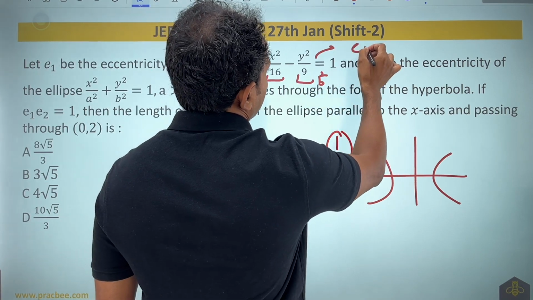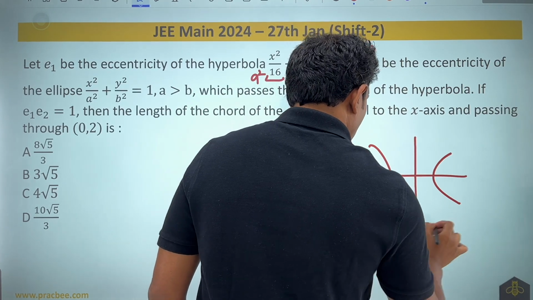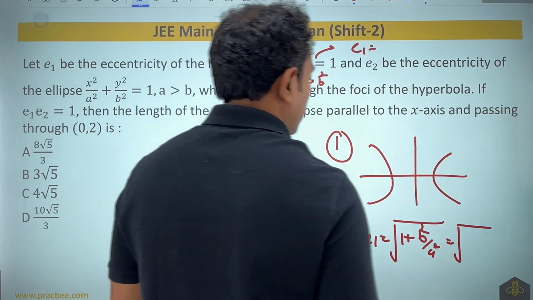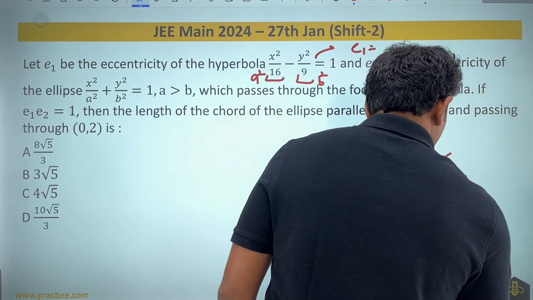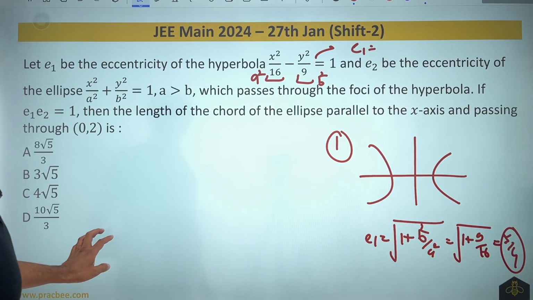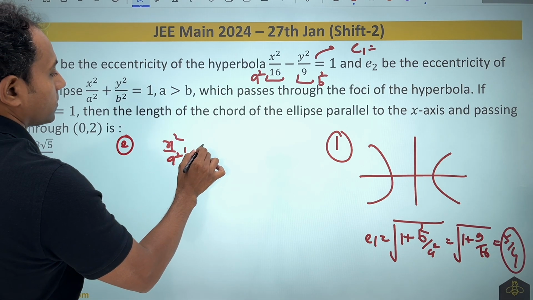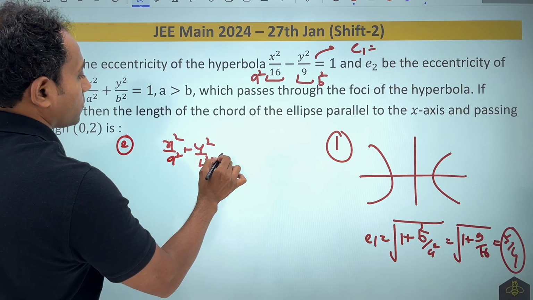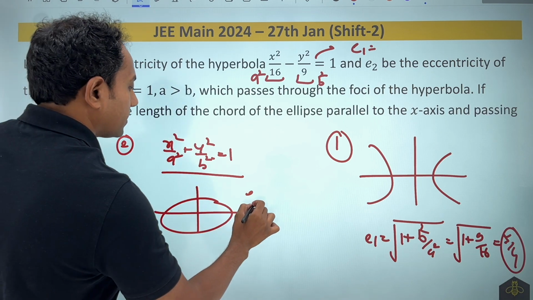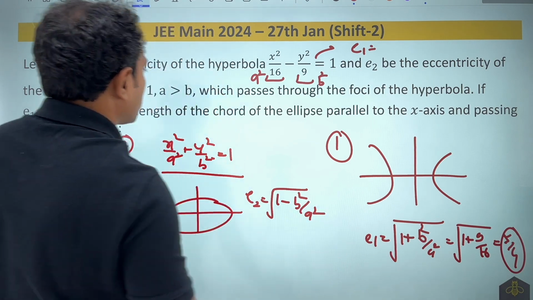So if I want to find the eccentricity, E1 will become root of 1 plus B square by A square, and this comes out to be 1 plus 9 by 16. This is nothing but 5 by 4. So this is the eccentricity of the first one. E2 is the eccentricity of the next one. So x square by A square plus y square by b square equal to 1, with A greater than b, would mean the orientation is something like this. And eccentricity E2 will become root of 1 minus b square by A square.